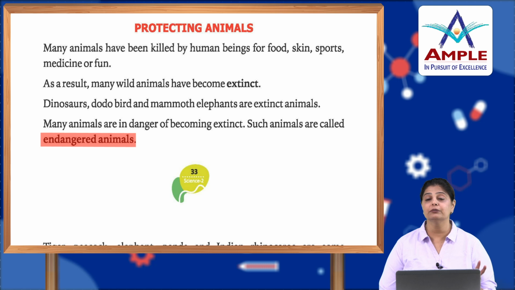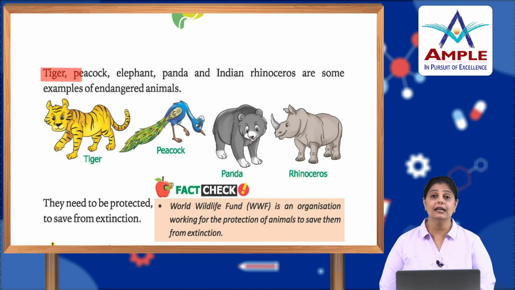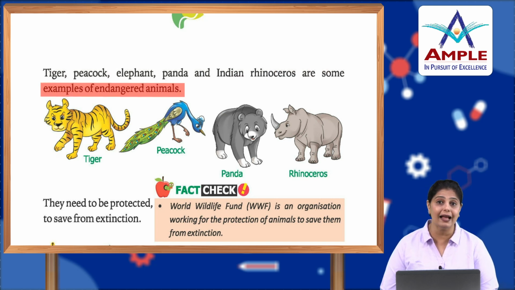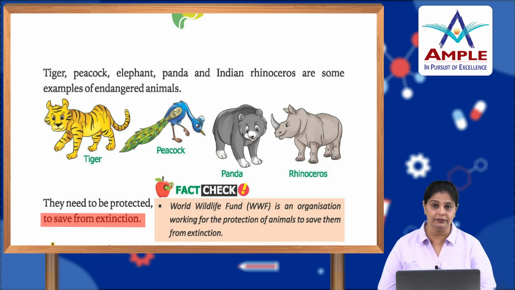Till the time they are termed as endangered animals. Tiger, peacock, elephants, panda and Indian rhinoceros are some examples of endangered animals. Okay, so we have to protect these animals, right? They need to be protected to save from extinction.